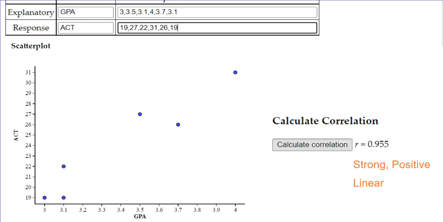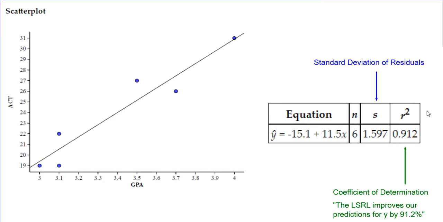When we look at some of the summary statistics that come when we click on create the regression line, like we did yesterday, here it comes up. So we have the equation: the predicted response variable comes from negative 15.1 plus 11.5 times the explanatory variable. This tells us how many pieces of data we had in our set. S, remember, that's the standard deviation of the residuals. And then R squared, that's your coefficient of determination. Remember, this is telling you that it's improving your predictions for your Y hats, your response variables, by 91.2%.